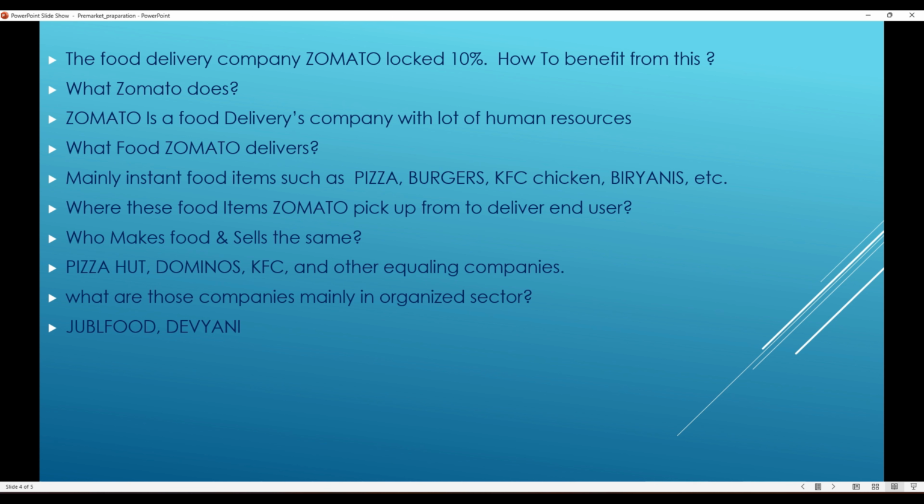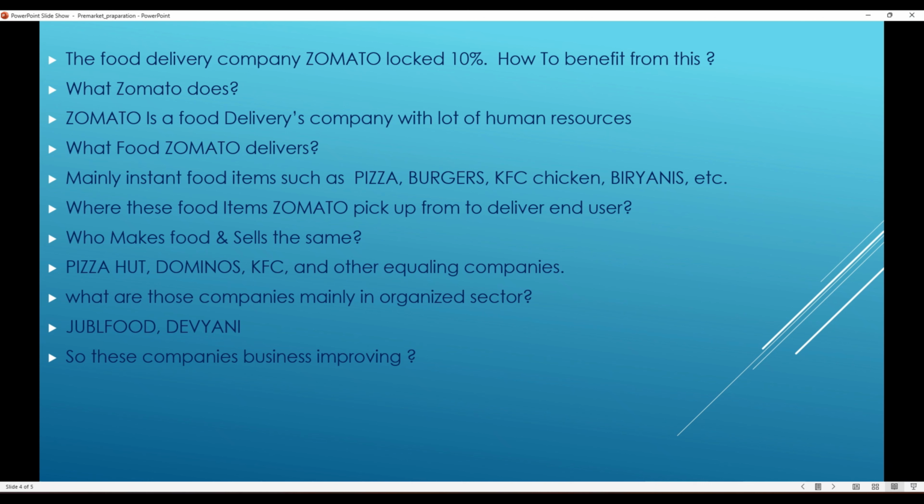So from this case study, I wanted to pick some companies. If Zomato is doing well, that is indicative for these companies' business as well, FMCG business as well.